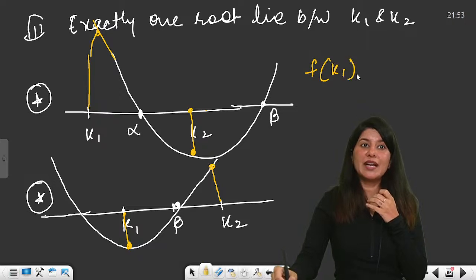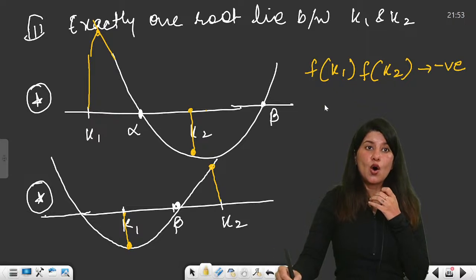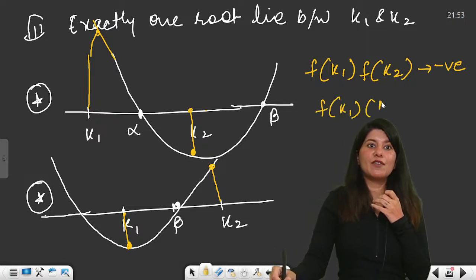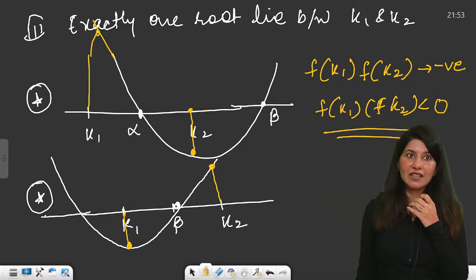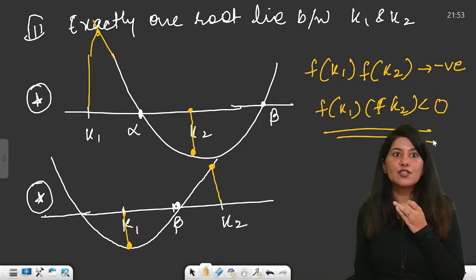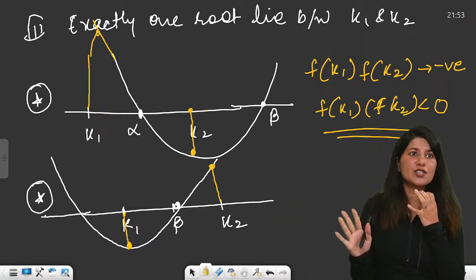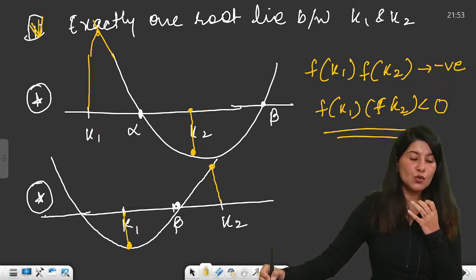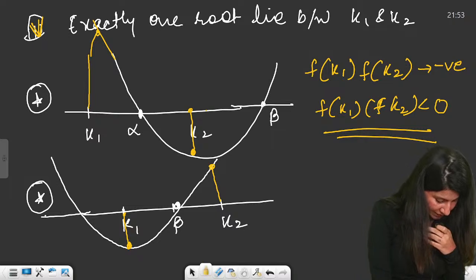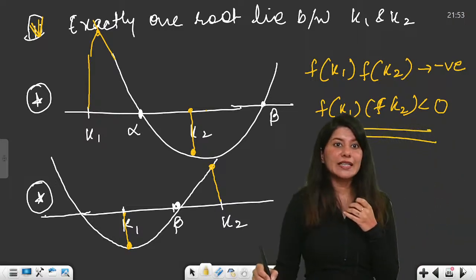So I have to write f of k1 multiplied by f of k2 will give me a negative sign, or simply f of k1 f of k2 is less than 0, right? If one is positive, the other should be negative. If the other is positive, the first one should be negative. So that is the only condition for the fourth case. So these are the four cases related to location of roots. Any confusion? Yes, JEE Advanced, 100% you can use this for JEE Advanced as well, right?